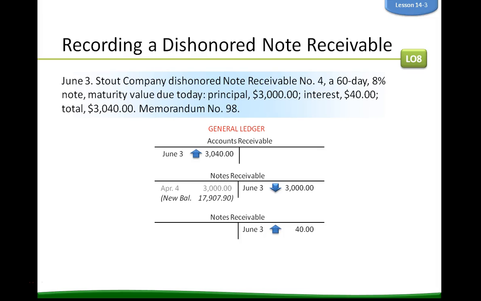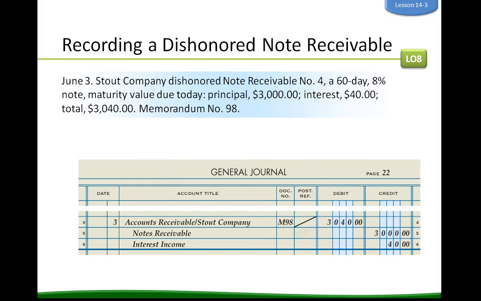The company continues to try to collect the account. Later, the company may decide that the account cannot be collected. At that time, the balance of the account will be written off as an uncollectible account. So the transaction is posted to the general ledger and the accounts receivable ledger accounts using the same posting procedure we've done before. The words dishonored note are written in the item column. So let's look at it. Accounts receivable, Stout Company, debit, notes receivable has a credit and interest income to make that zero.